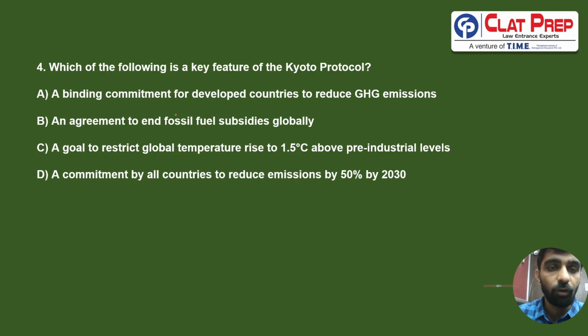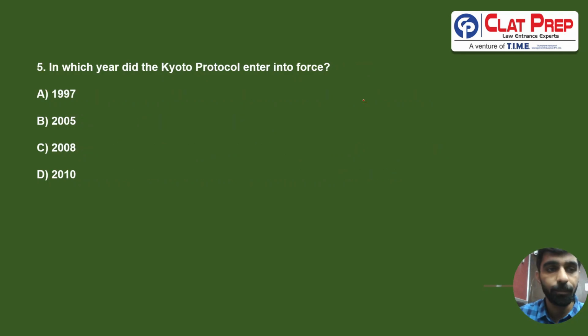Next question is, which of the following is a key feature of the Kyoto Protocol? What was the key feature of the Kyoto Protocol? We know that the main feature of the Kyoto Protocol was that it was a binding commitment for developed countries to reduce their greenhouse gas emissions. So the correct answer for the fourth is going to be A.